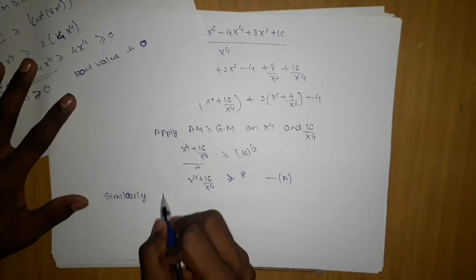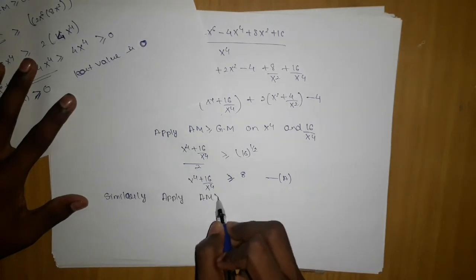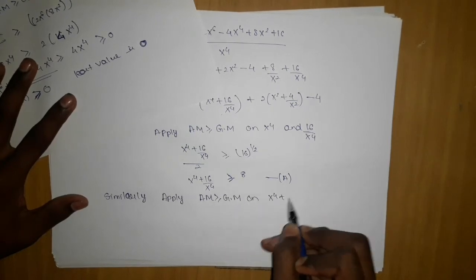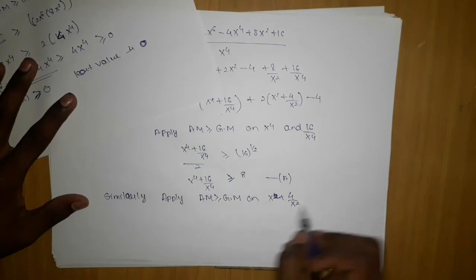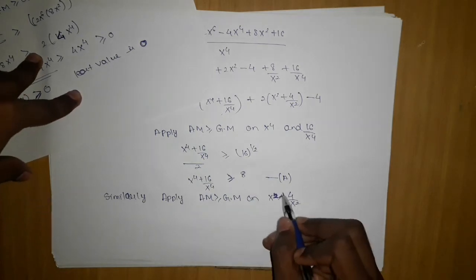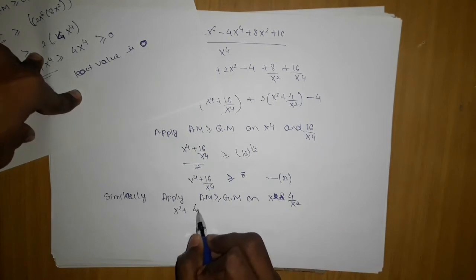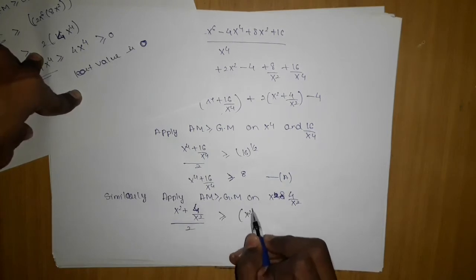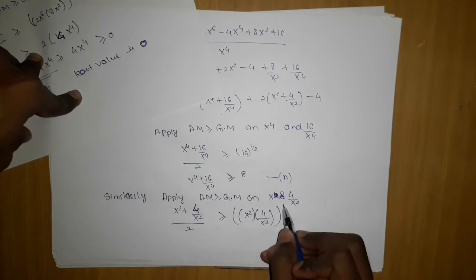apply AM greater than equal to GM on x square plus 4 by x square. Then what we are going to get is x square plus 4 by x square upon 2 greater than equal to x square into 4 by x square, the whole power 1 by 2.